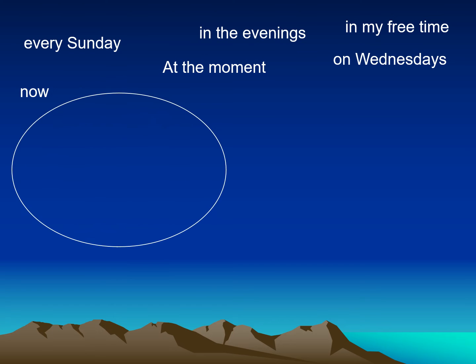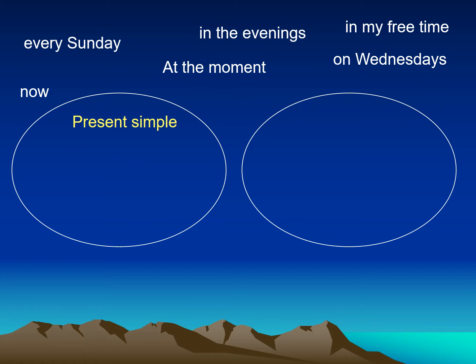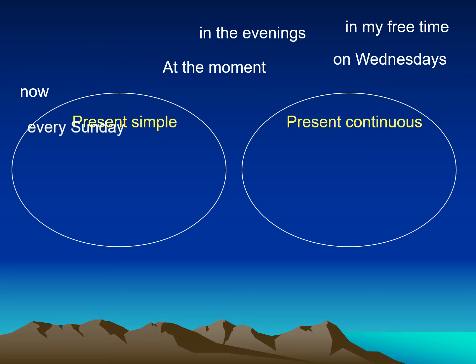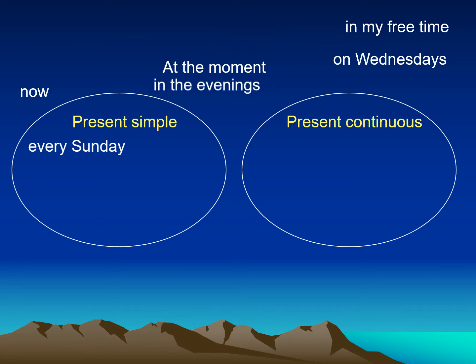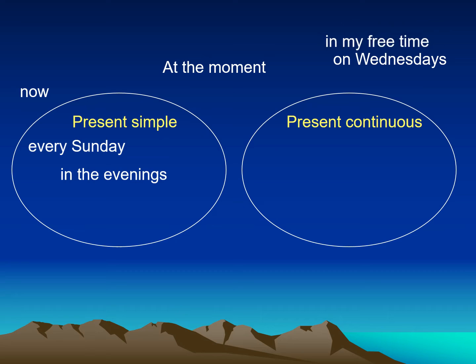Let's have an exercise here. I have some keywords. Which keywords do I use with the present simple and which with the present continuous? What do you think? Yes, every Sunday, I use it with the present simple. In the evenings, I mean every evening, I use it with the present simple. In my free time, I use it with the present simple.